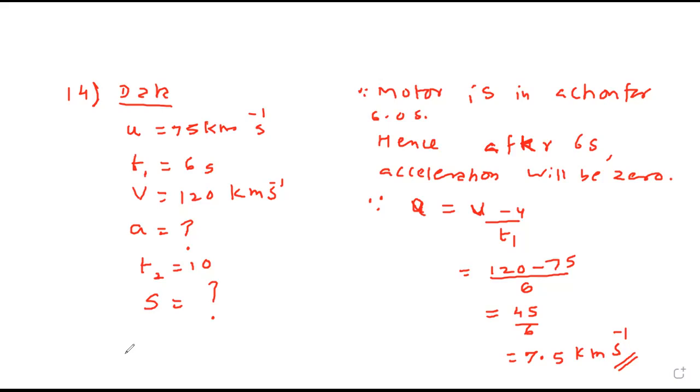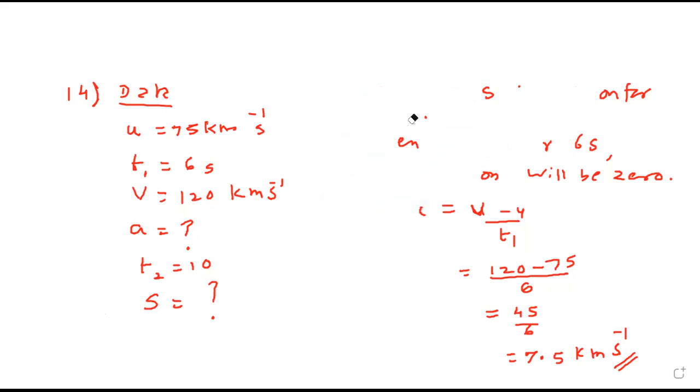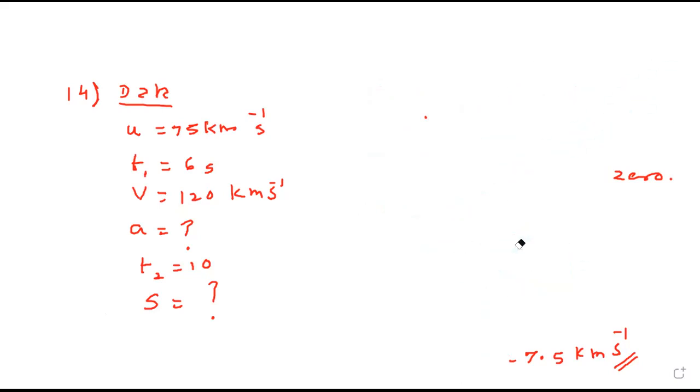Till 6 seconds the motor is on, that means with acceleration. But we want the answer for 10. So first 6 seconds with acceleration, next 4 seconds without acceleration. Motor is in action only for 6 seconds. Therefore, the displacement in 6 seconds is accelerated and the remaining 4 seconds is uniform.